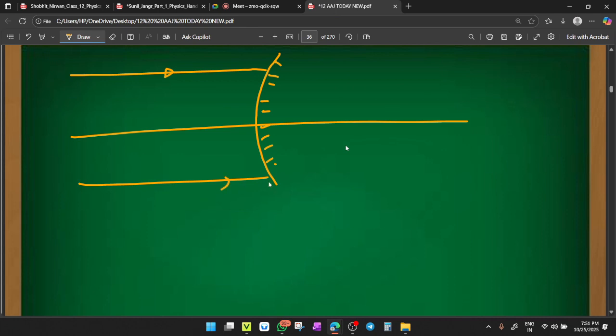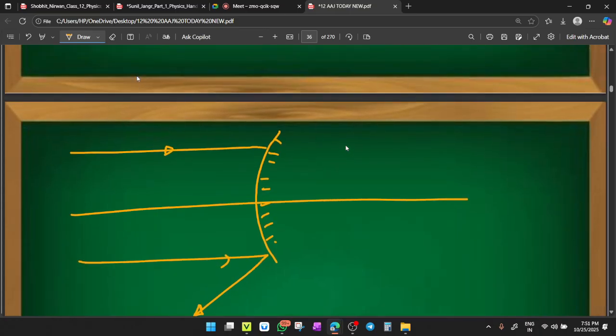If parallel rays come on the convex mirror, they get diverged like this. They appear to come from the focus. So their image will be virtual and formed at the point of focus. Clear or not?